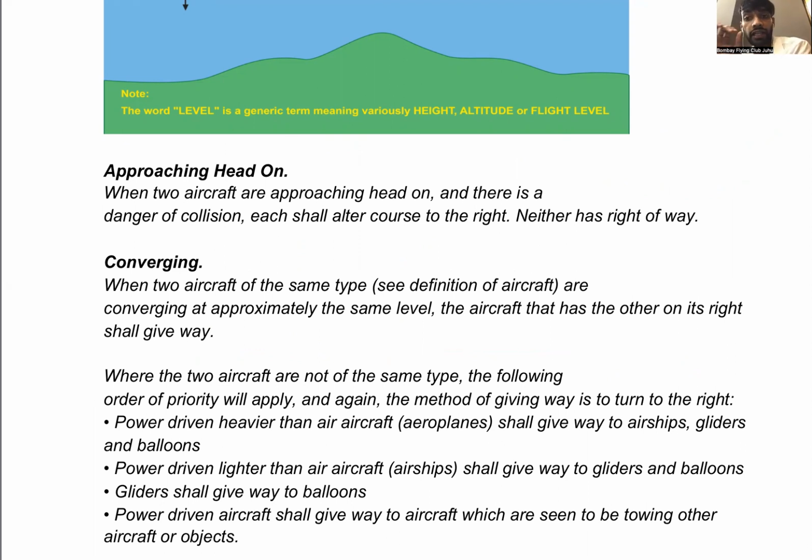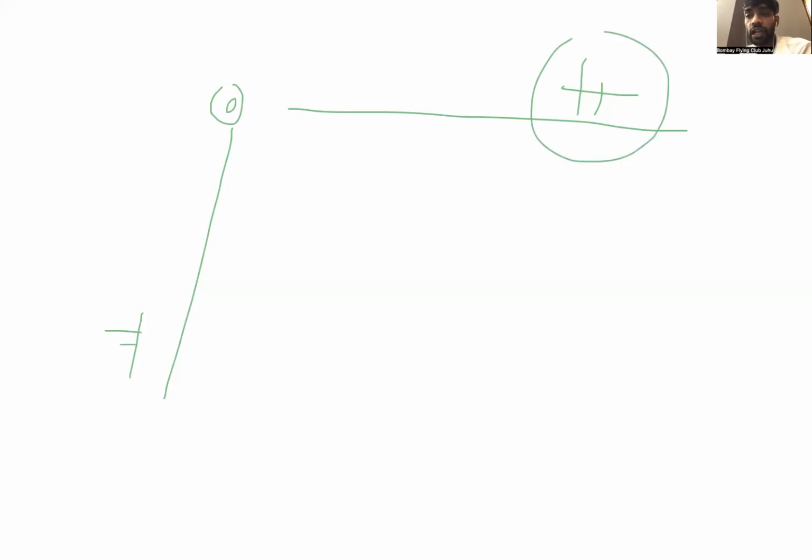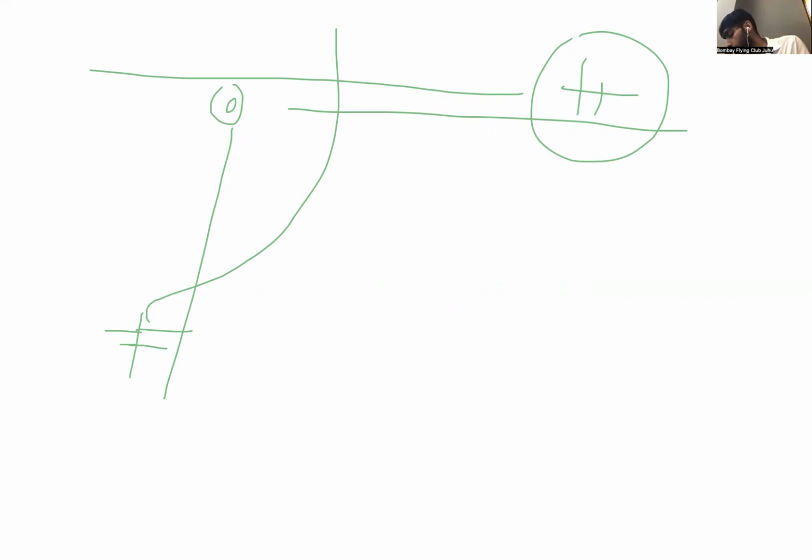Whoever is on the right has the right of way. एक image भी हम लोग ने देखा था, that one aircraft is converging over here and the other aircraft is over here. The aircraft that is on the right has right of way. He will go ahead, and this other aircraft will alter the course and give way to the aircraft on the right. Do we recall this right of way rule? Yes, sir. Yep, sure.